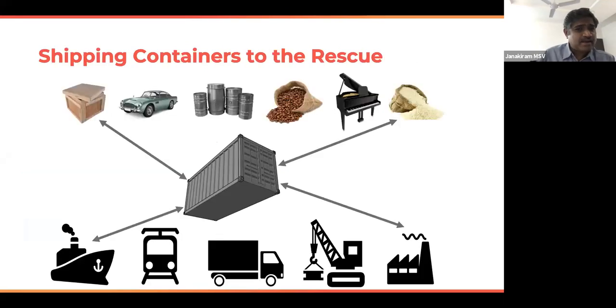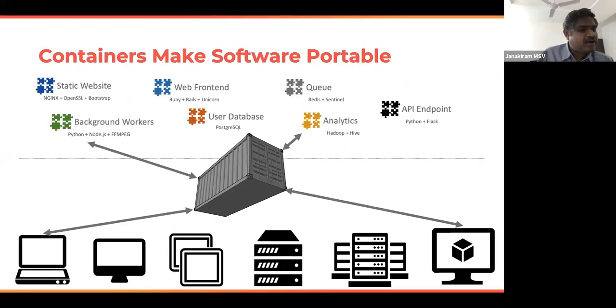So just like the cargo industry has finally converged and agreed on containers as the unit of shipping, the software industry has also converged and agreed on a new standard called containers. So when you package and deploy software in containers, you basically package all the dependencies, and this container is almost like a zip file. It is more than that, but think of it like a zip file that contains everything that you need to run the application. So it is almost like shipping an executable with all its dependencies without a complex install process. Imagine giving a zip file to someone, they unzip it and they run the binary.